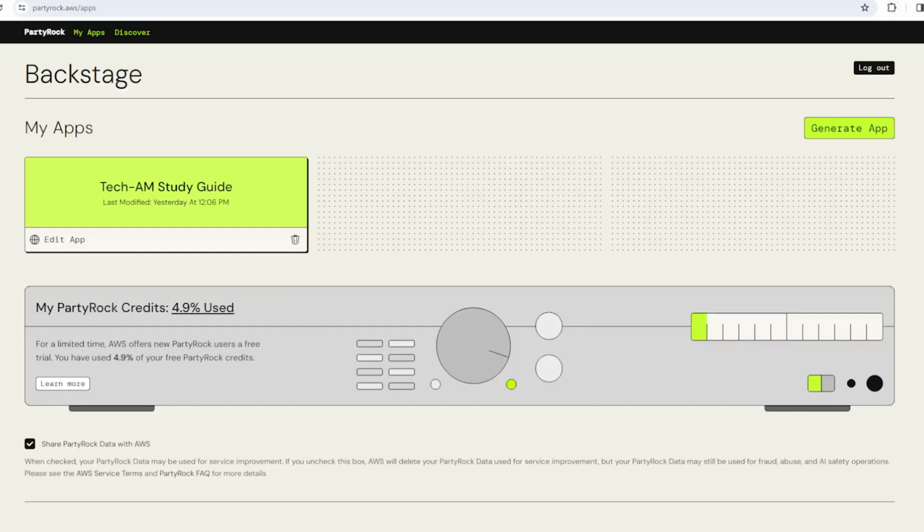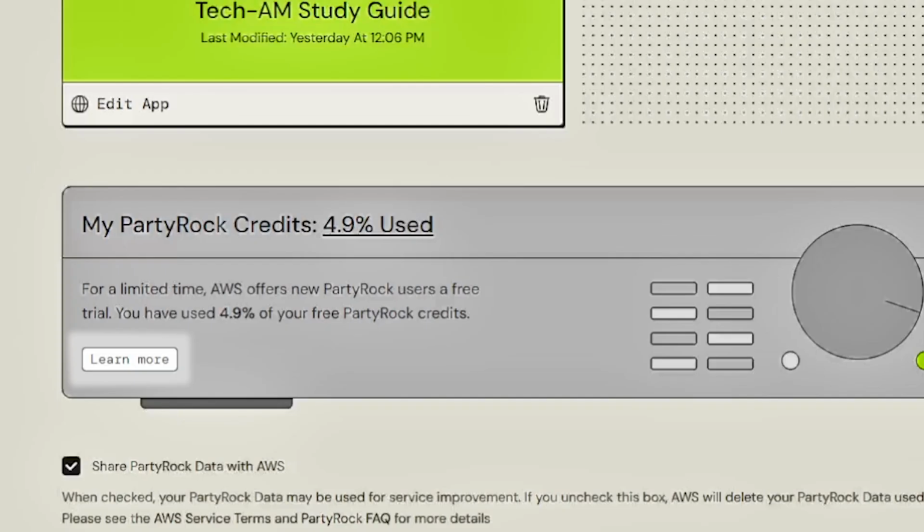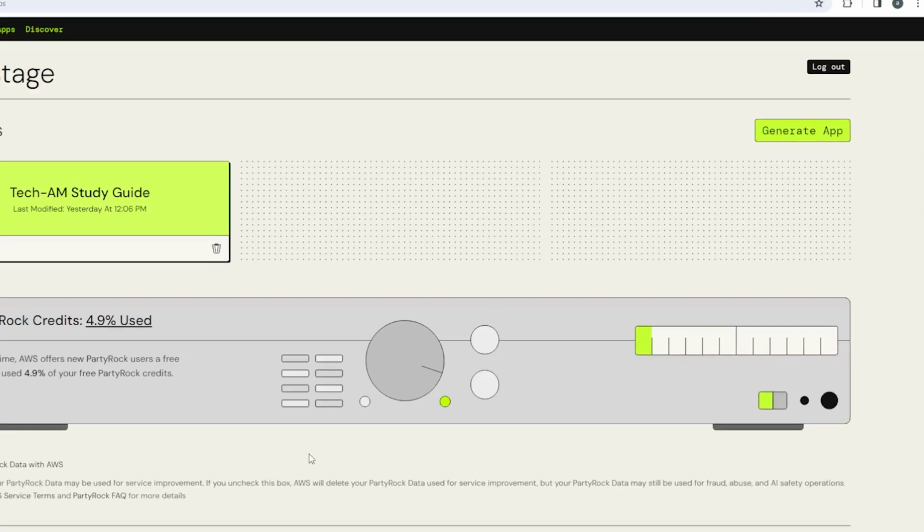As you can see, you're going to be dropped into Backstage, which is basically your dashboard. So you're going to have the applications that you're working on, or you just need to get started. The other part I want you to notice is the amount of credits that you've used. There's going to be a little meter that will show what's available. If you have any more questions, please refer to the FAQ. To get started, click Generate App.